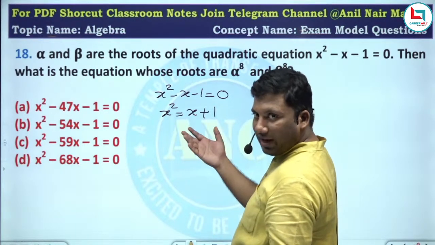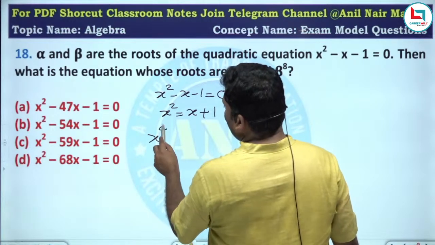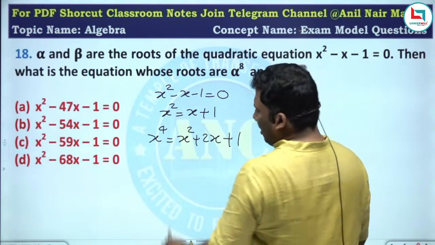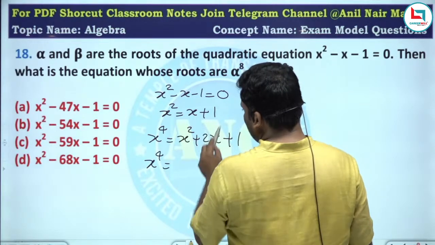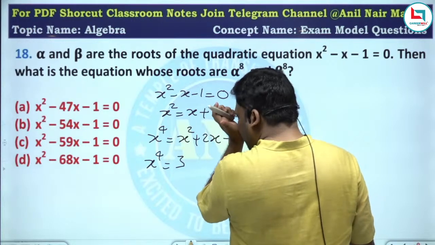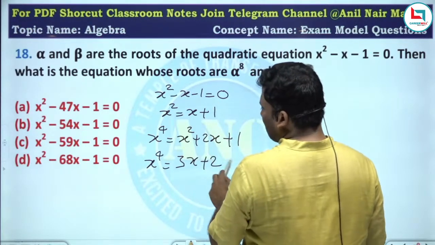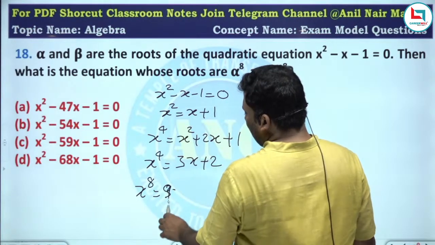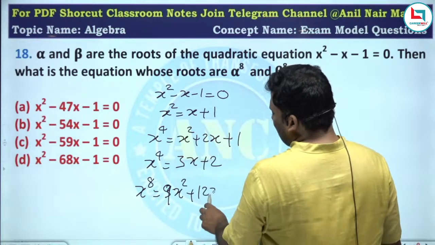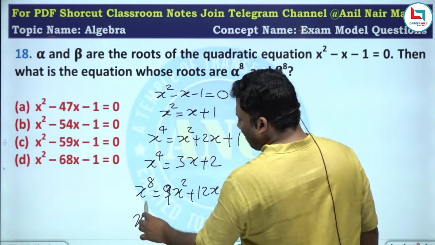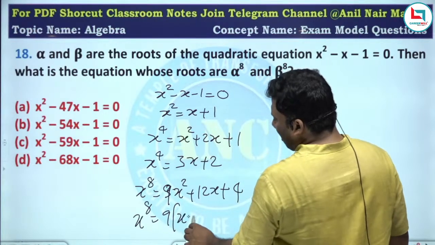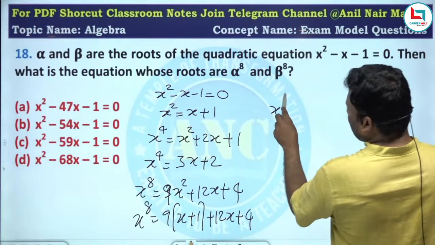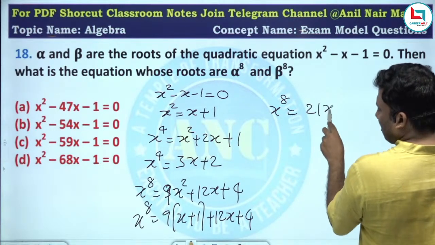What will you do? Square it, again square it. X power 4 is equivalent to x square plus 2x plus 1. Are you all with me? So x power 4 is equivalent to x square, which is x plus 1, plus 2x plus 1. It is 3x plus 2. Again square it. X power 8 is equivalent to 9x square plus 12x plus 4. X square, what is the value? X plus 1. 9 into x plus 1 plus 12x plus 4. So x power 8 is 21x plus 13.